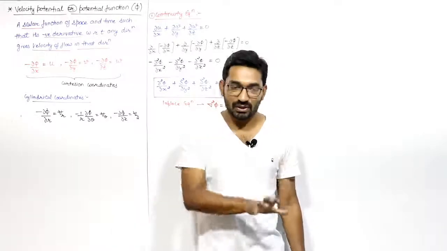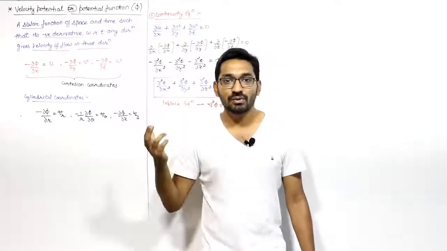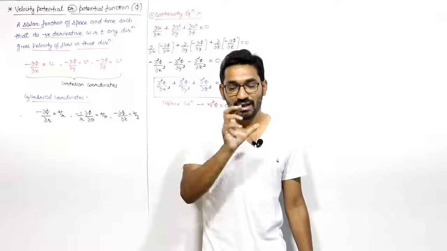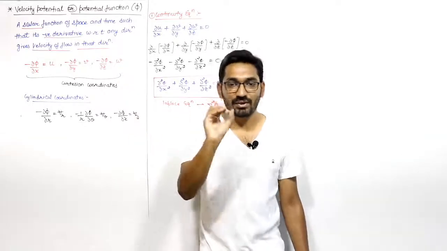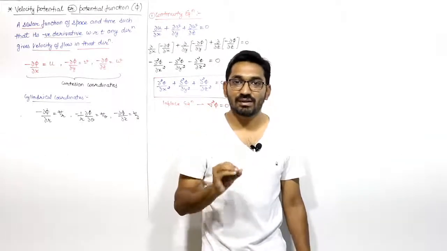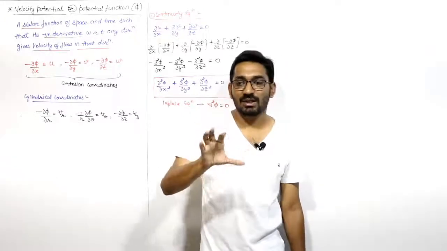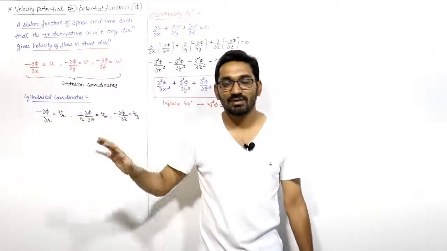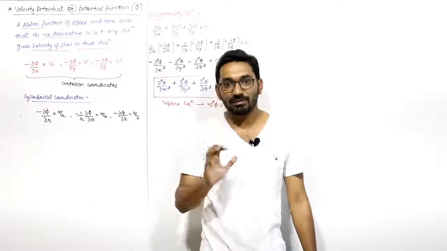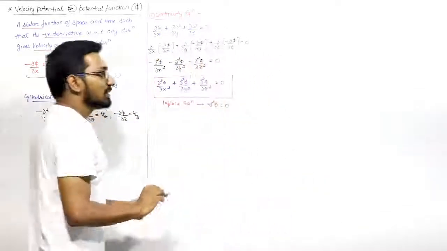So in the numerical, if you are confused, then first of all, if any velocity functions are given, just check whether they satisfy the continuity equation or not. If they are not satisfying the continuity equation, then you can simply say that the flow is not possible. This is not a practical question, right? Flow is possible only when the continuity equation is satisfied.